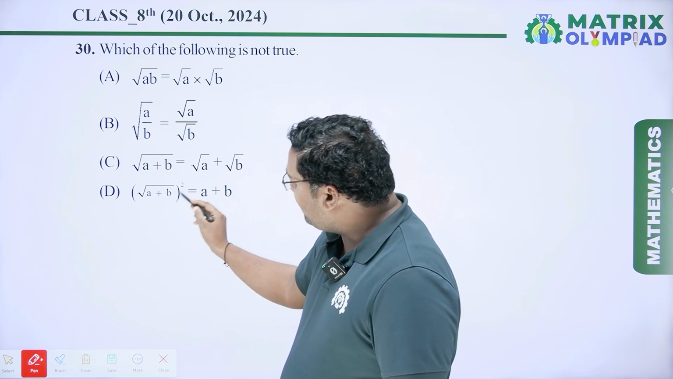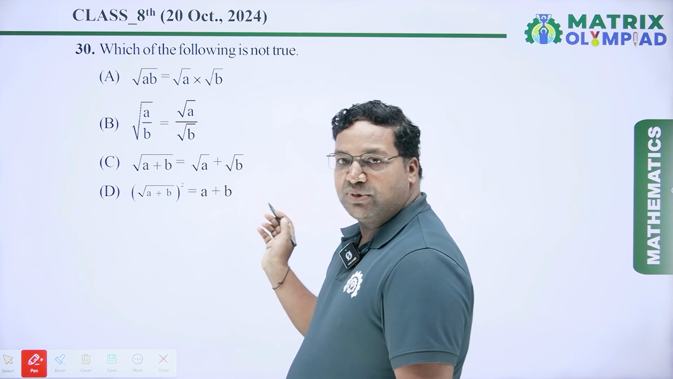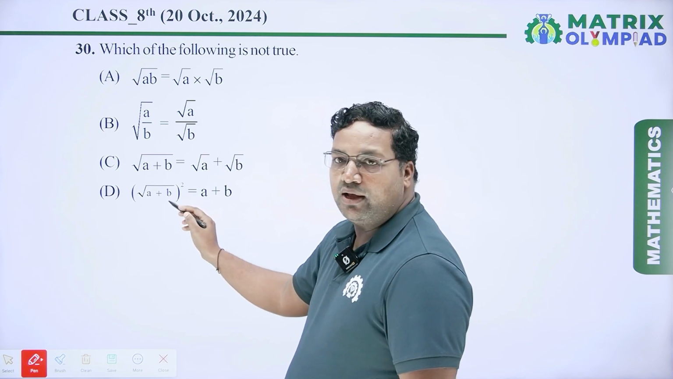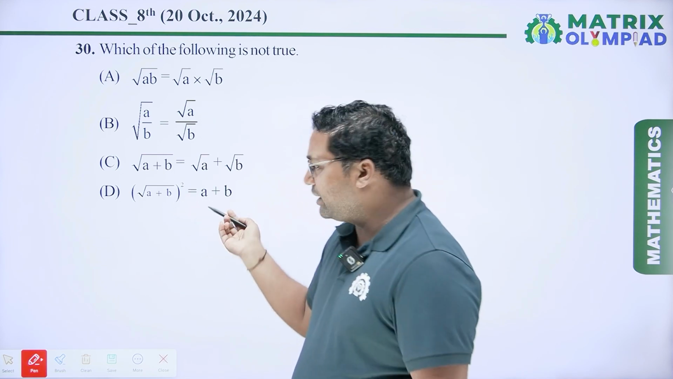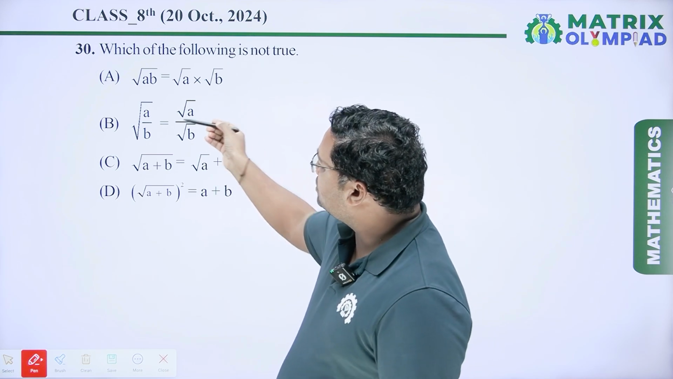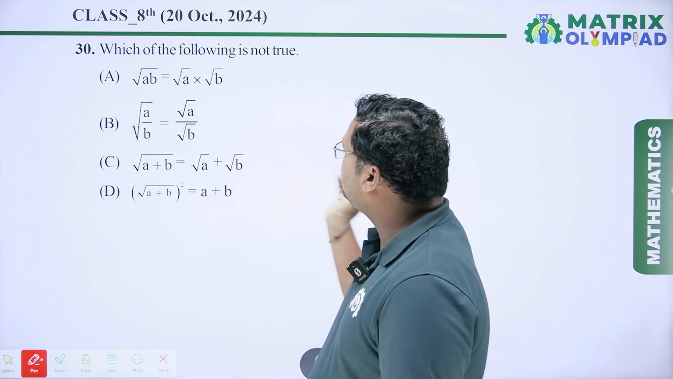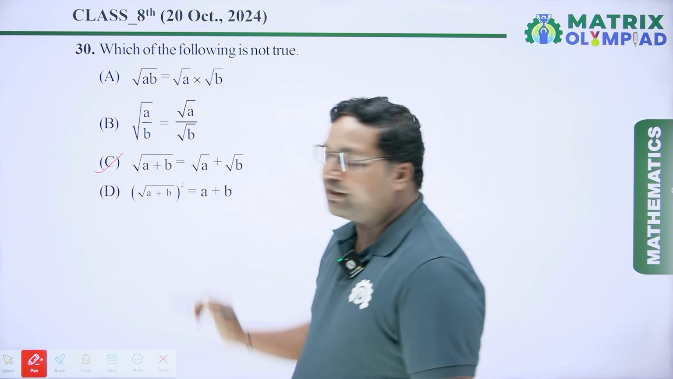Next is under root A plus B whole square equal to A plus B. Yes, the whole square of the square root is A plus B. So it is also true. So this is true and D is true. So our option is C because it is not true.